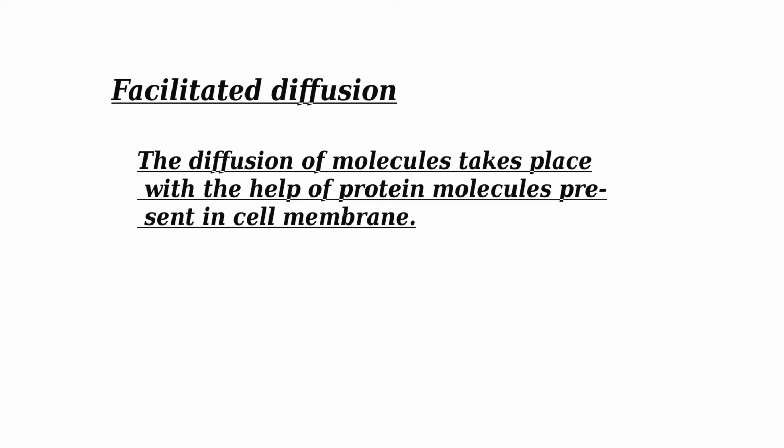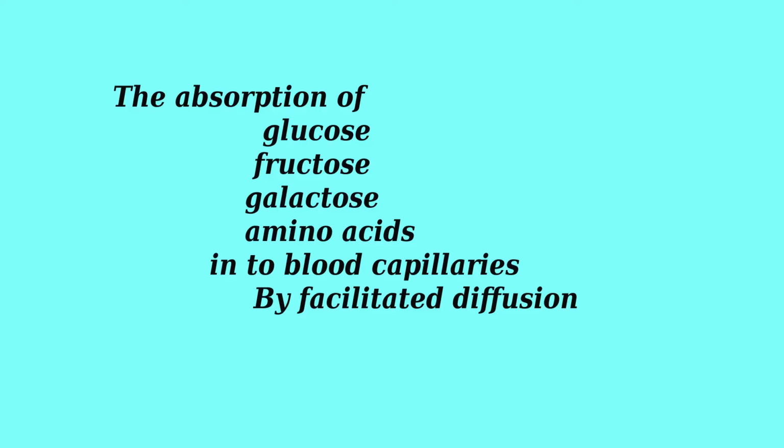So what is the difference between simple diffusion and facilitated diffusion? In simple diffusion, the molecules move from higher concentration to lower concentration, but in facilitated diffusion, it happens with the help of protein molecules present in the cell membrane, and that is called facilitated diffusion. For example, the absorption of glucose, fructose, galactose and some amino acids into the blood capillaries takes place by this process.